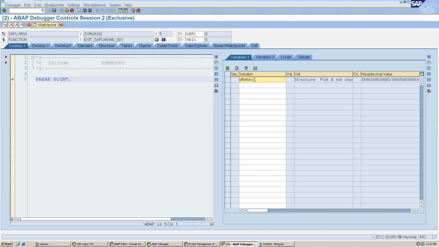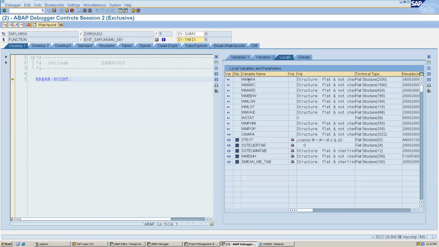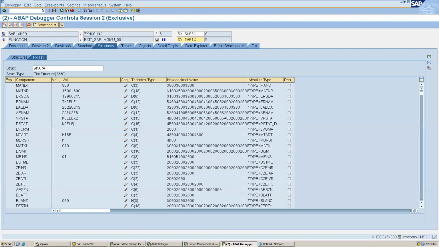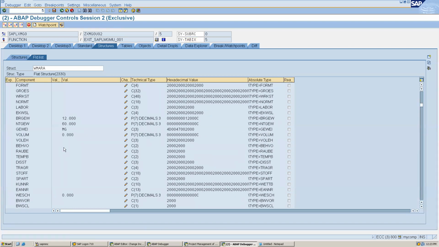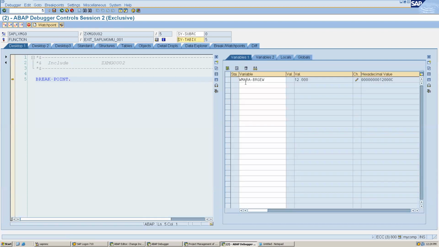What is the variable name? This is BRGEW, right? And the second variable is what? NTGEW. This is the one useful for us.